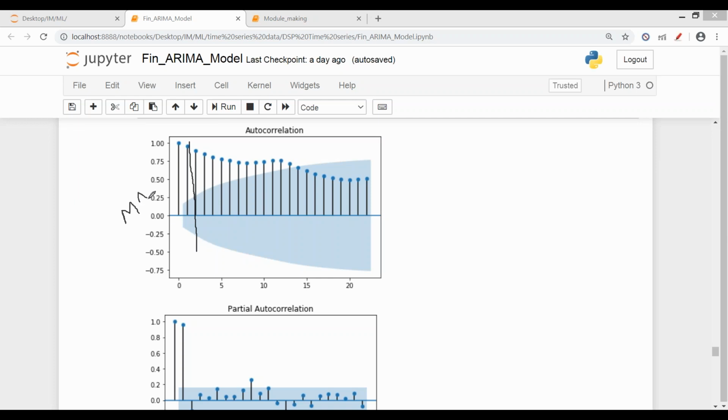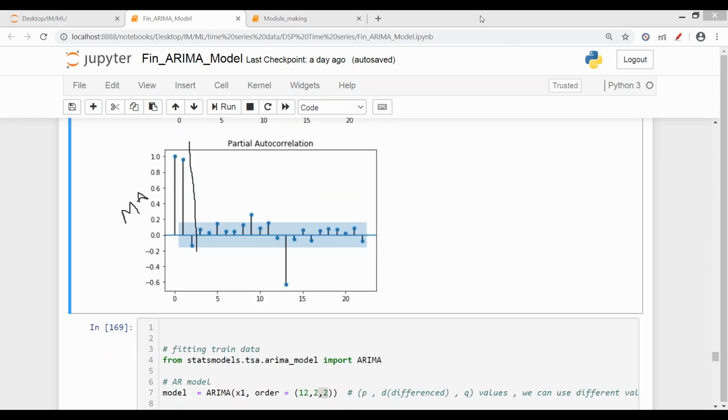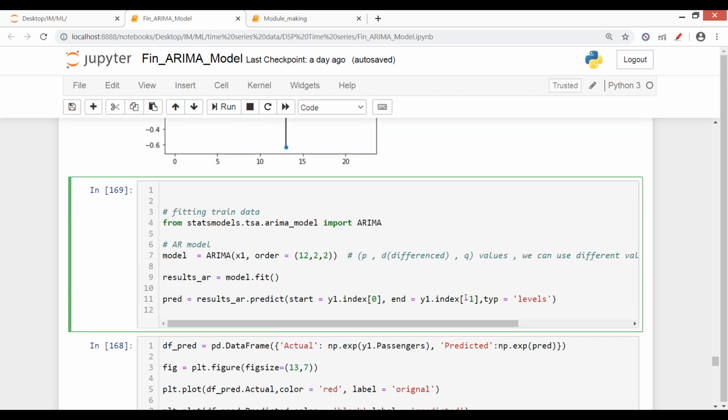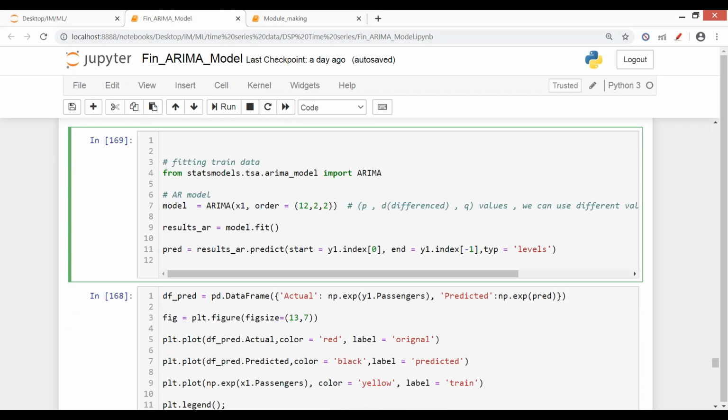This ACF graph is for MA. ठीक है, and PACF के लिए how many values were taken into consideration? So it was around here, like 12 something. This is not 12, this is more than 12, but yes, till this point. And again, that is a tweaking part. So we just got a range, isse above accept nahi ho rahi, and then the combination was not giving good results. So I've done tweaking here, and then I came up with these values of 12, second order differential, and again this is the same thing. Starting point, ending date, and then level, just to be on the same scale.